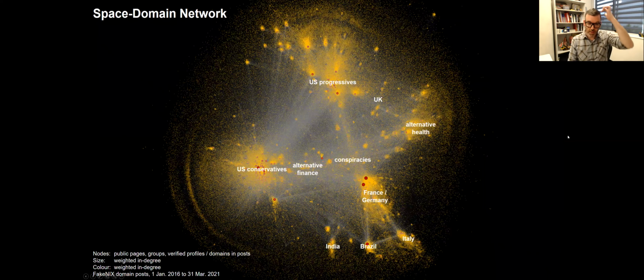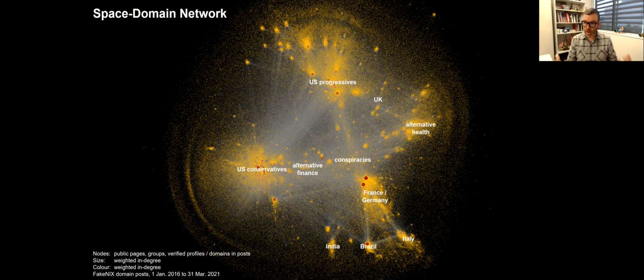We're using network analysis to look at this and discover patterns in the data we've collected. This is an example of one of the networks that we're looking at, which is a space domain network. So these are Facebook entities, so those pages, groups, and profiles, how they are linking then to known problematic domains.